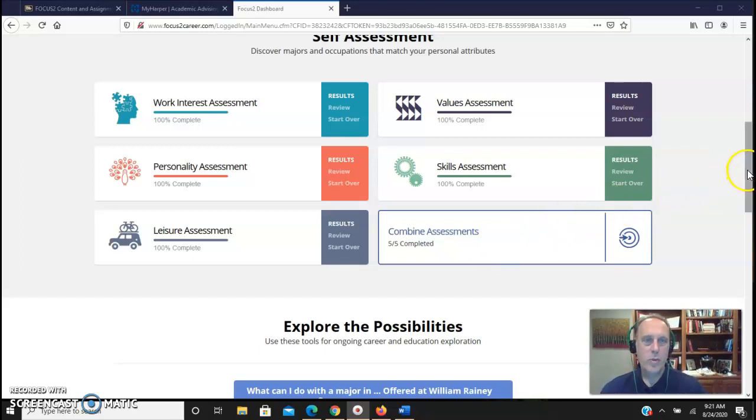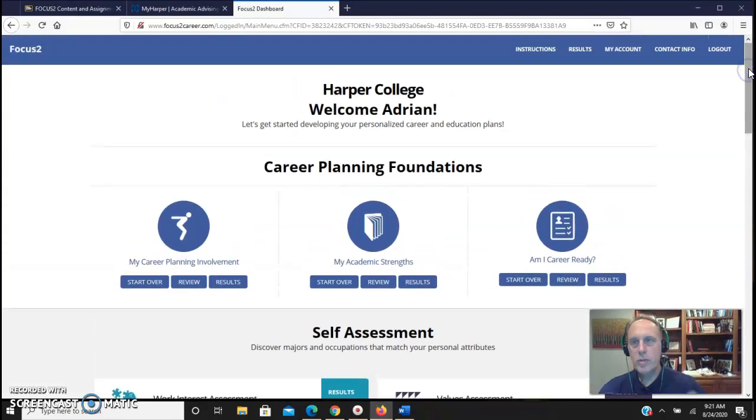So to get there, go through your portal. Once you get into the portal, you'll find information on the FOCUS2. Click in there, fill out the information, and it'll take you right here.